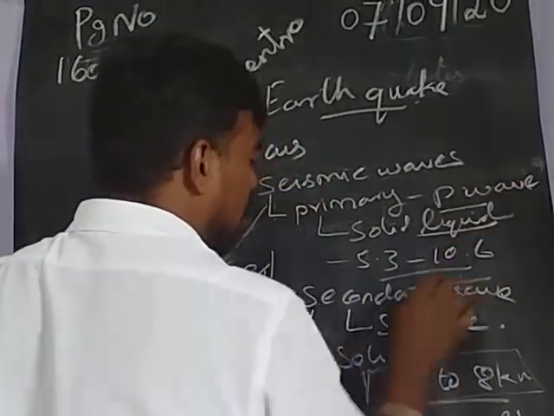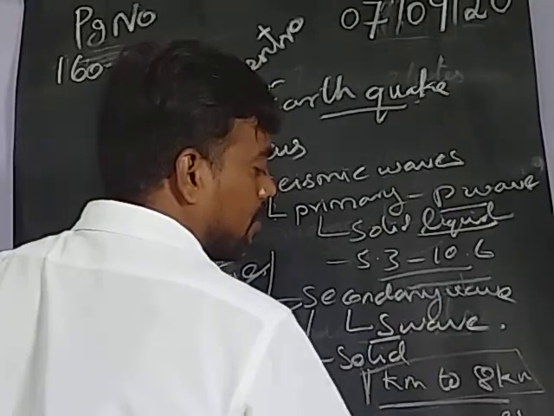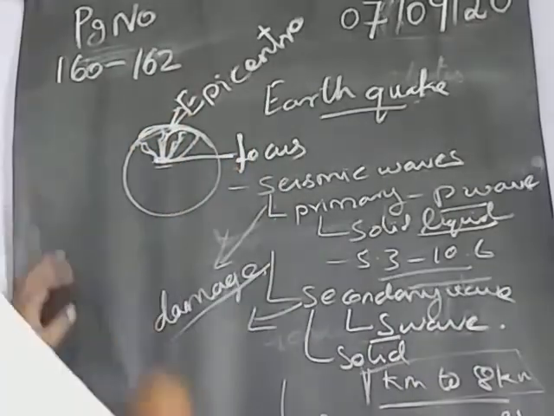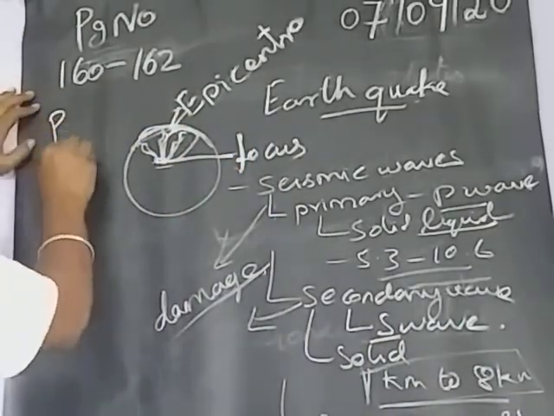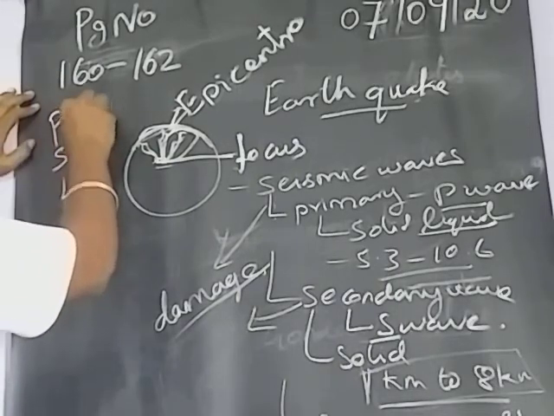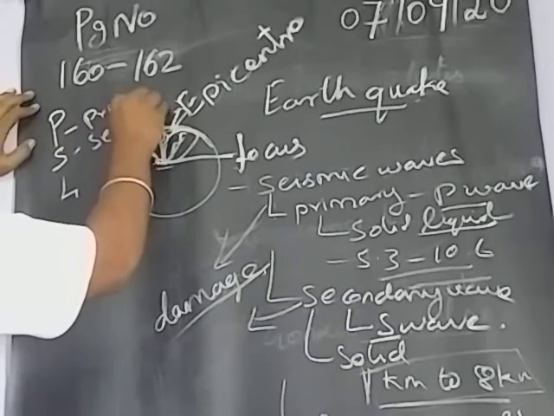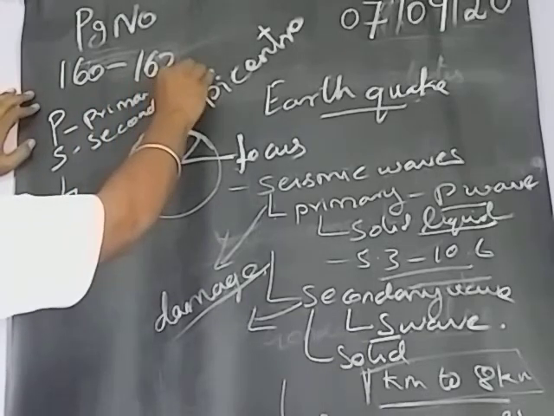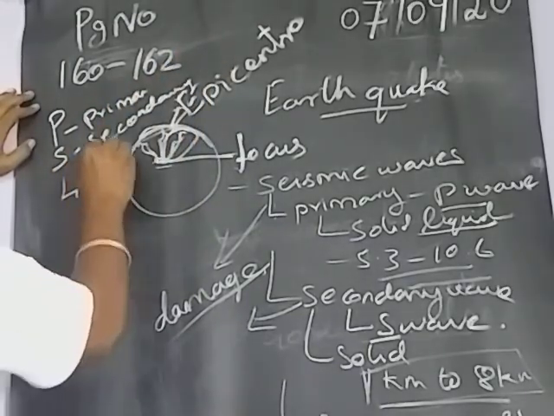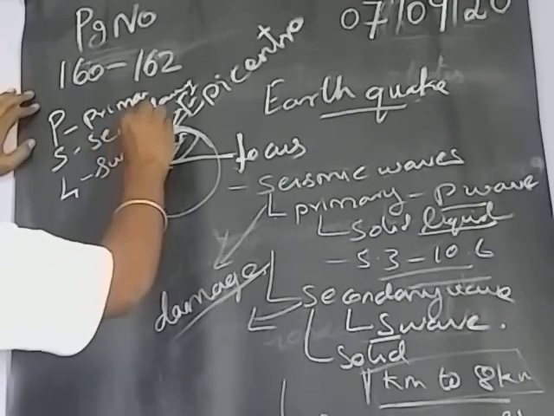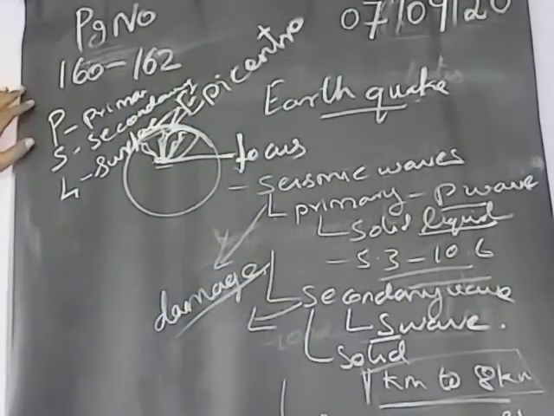So P wave, S wave, L wave. The P wave is primary, the S wave is secondary, and the L wave is surface.